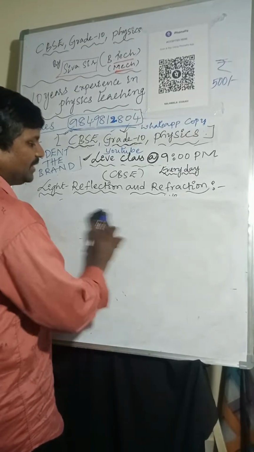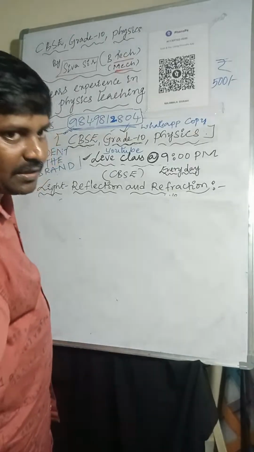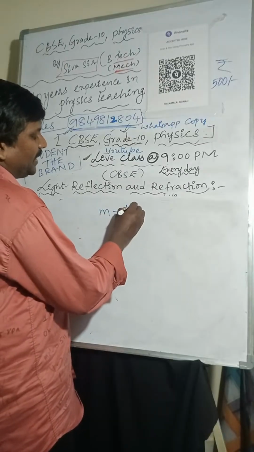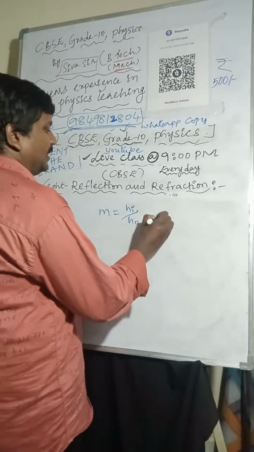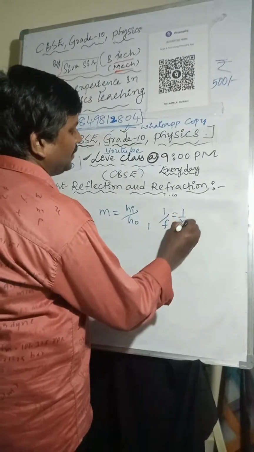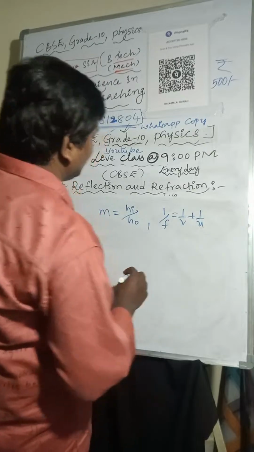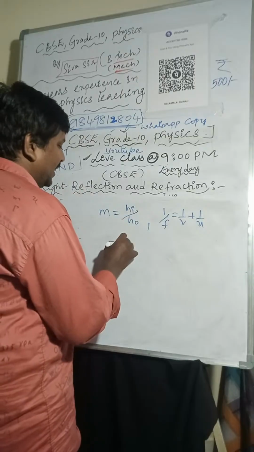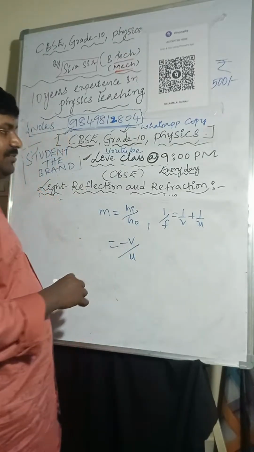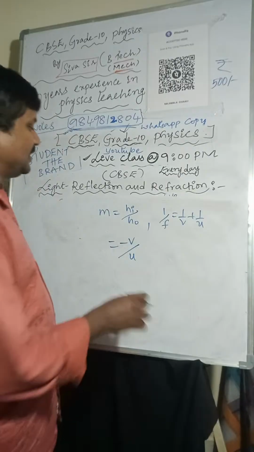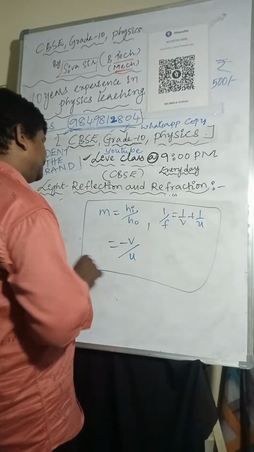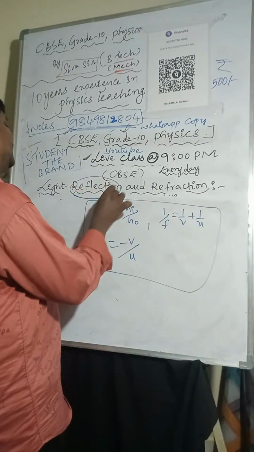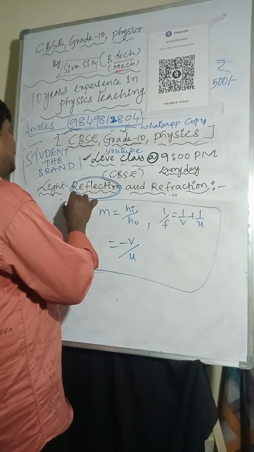Magnification. Magnification is m equal to the height of the image by the height of the object. And the mirror formula: 1 by f equal to 1 by v plus 1 by u. Magnification, height of the image by height of the object, is nothing but minus v by u. So these are the magnification and mirror formula. Until here, reflection is completed. Till now, whatever we discussed is the reflection topic only.